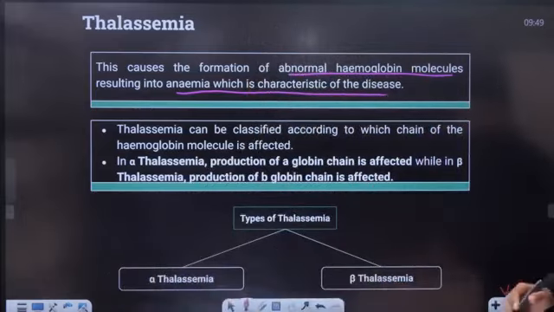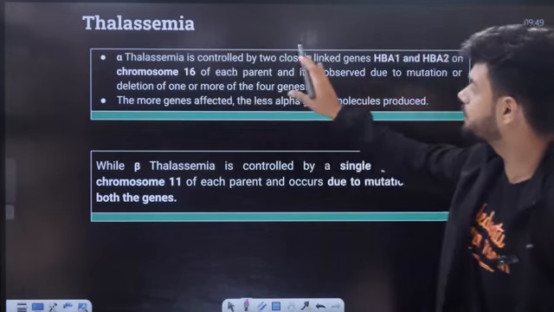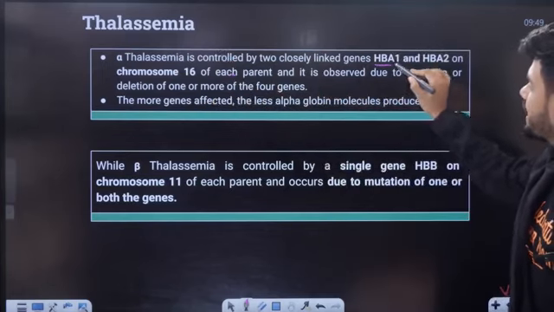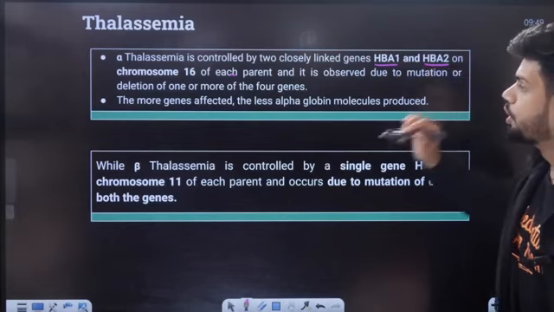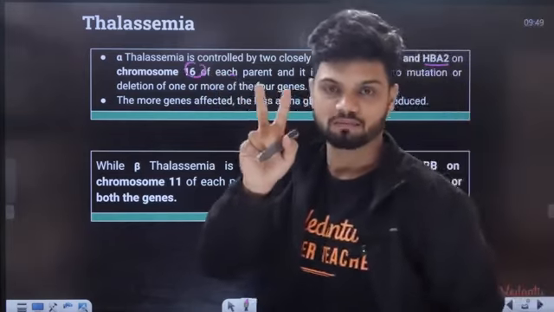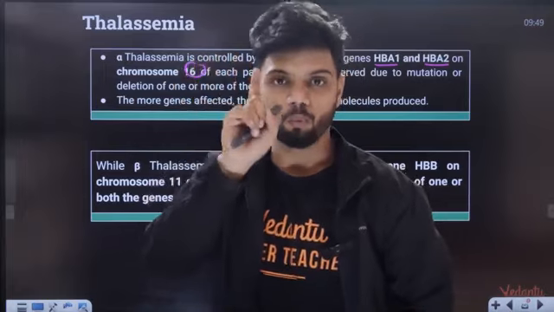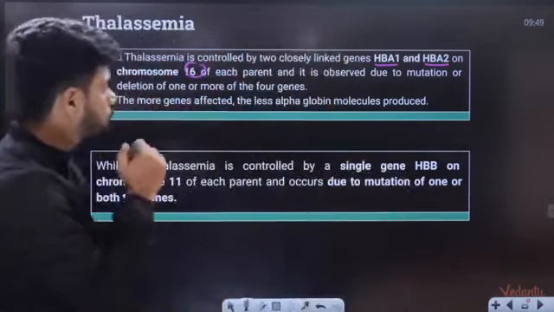Okay. Now what is alpha thalassemia? Understand, alpha thalassemia is controlled by two closely linked genes, HbA1 and HbA2, hemoglobin A1 and A2, on chromosome 16 of each parent. So one parent has 2 genes, two parents have 4 genes. Okay, so there are 4 genes.